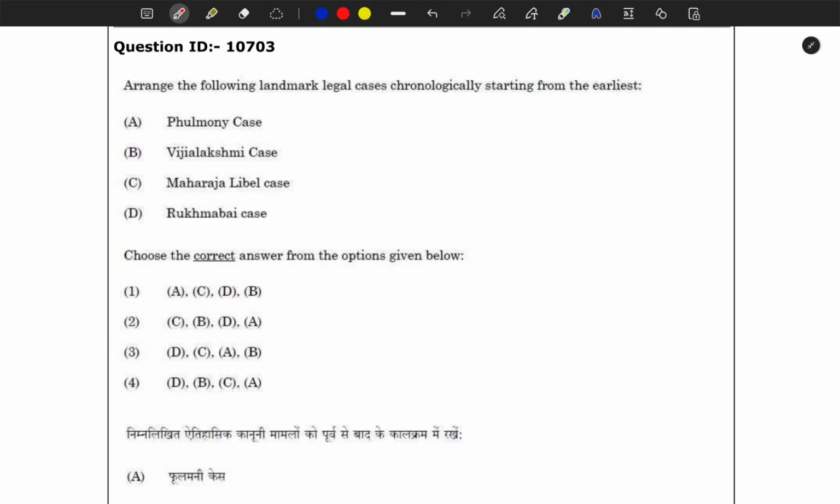See, Rukhmabai case you must have heard, but I also knew about this Phulmani case. Phulmani was a 10-year-old girl who was married to a 35-year-old man, and when she went home she said she didn't want to stay with her husband, and because of the injuries, she died in the evening.